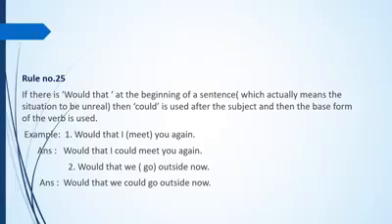Notice, as there is would that in the beginning of the sentence, so I have used could after the subject I, and then I have used the base form of the verb meet. Number 2, would that we go outside now? Answer is would that we could go outside now.